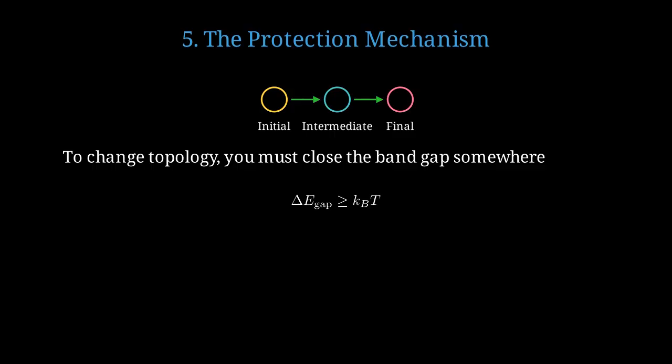But closing a gap of order 0.3 electron volts requires energy much larger than thermal energy, which at room temperature of 300 Kelvin is only about 0.025 electron volts. Therefore, surface states are protected by an energy barrier equal to the bulk band gap, making them incredibly robust.